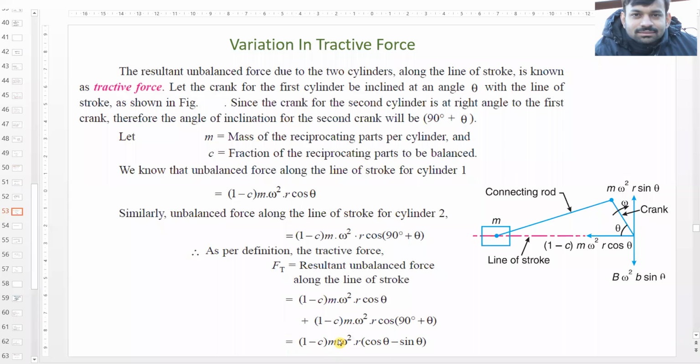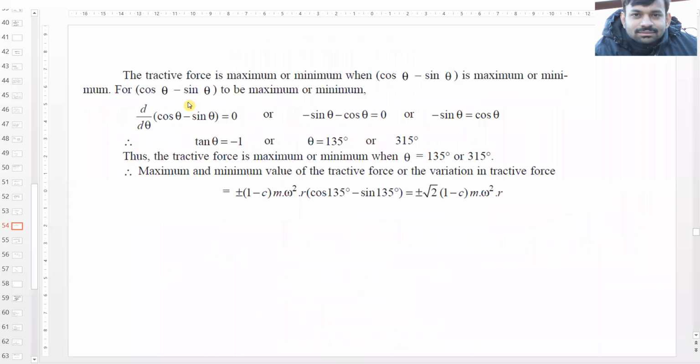The tractive force is maximum or minimum when cos θ − sin θ is maximum or minimum, right? Because this is the only variable, the rest are constant. For cos θ − sin θ to be maximum or minimum, we differentiate with respect to θ and equate it to 0. So it comes out to be −sin θ − cos θ = 0, so −sin θ = cos θ, tan θ = −1, which happens at θ equal to either 135 degrees or 315 degrees. So the tractive force is maximum or minimum when θ is 135 or 315 degrees.